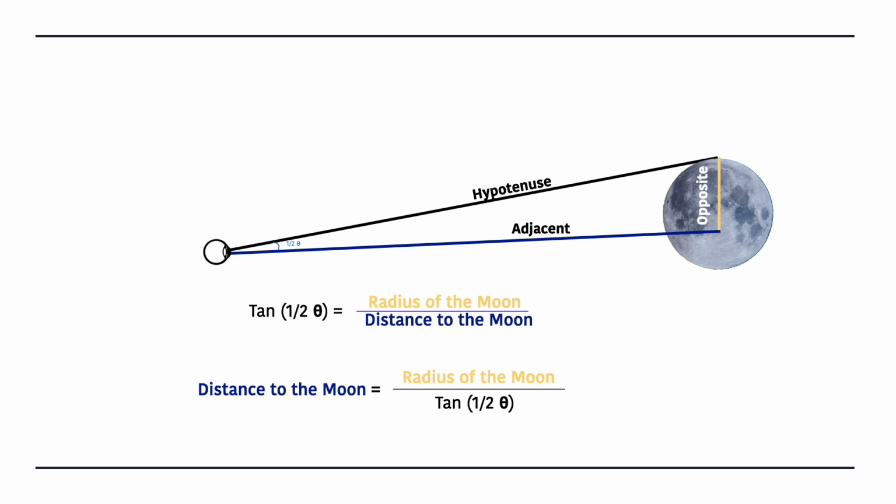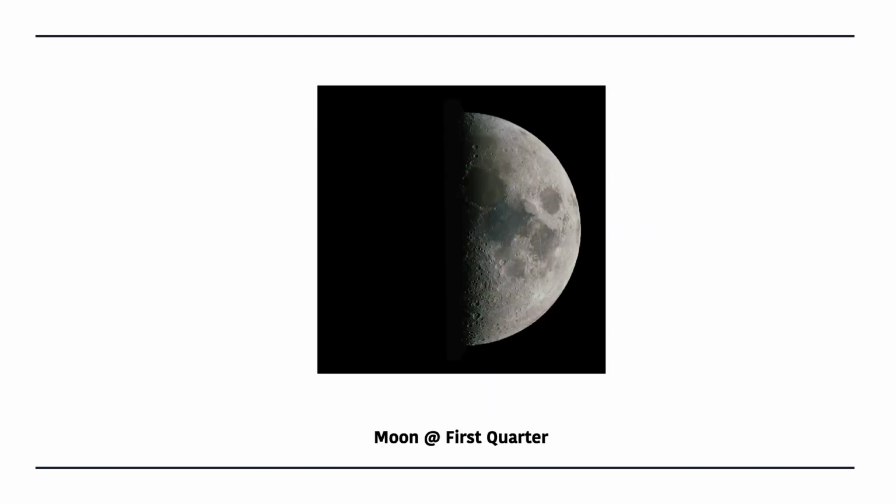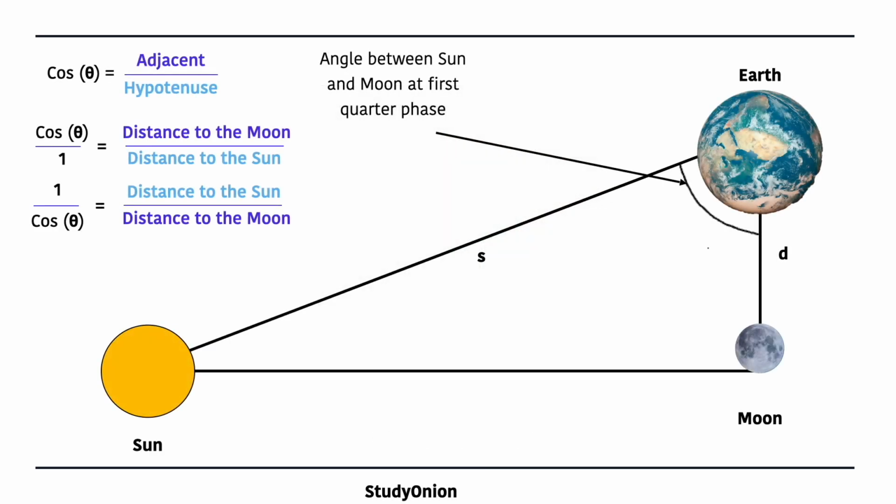He then decided that he wanted to calculate the distance from the Earth to the Sun. And to measure the relative distances of the Sun and the Moon, Aristarchus completed some measurements when the Moon was at first quarter, and this is when the Moon looks like this. Now, Aristarchus measured the angle between the Sun, Earth and Moon, knowing that at first quarter, the Sun-Moon-Earth angle is a right angle. We're not exactly sure how he measured this angle, but he measured a value of 29 by 30 of a right angle, and that is equal to around 87 degrees.